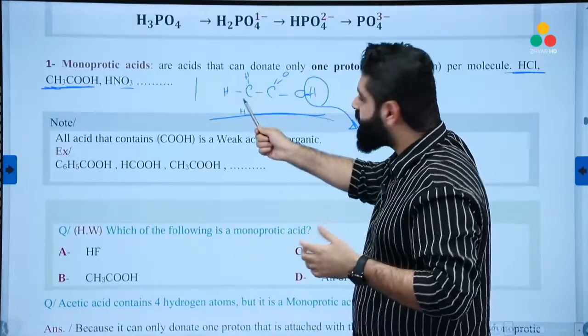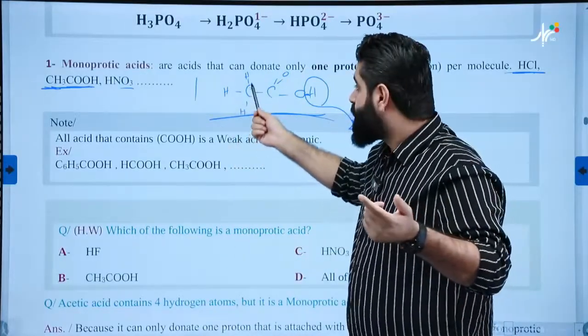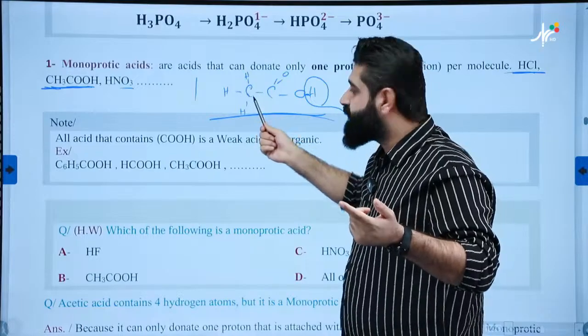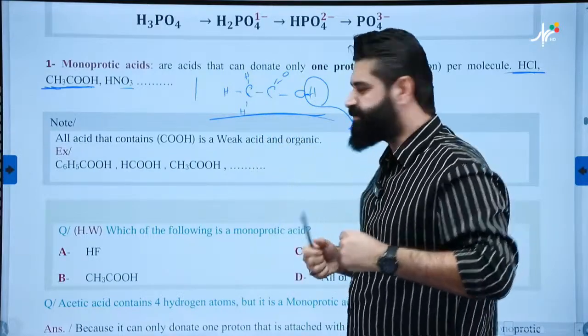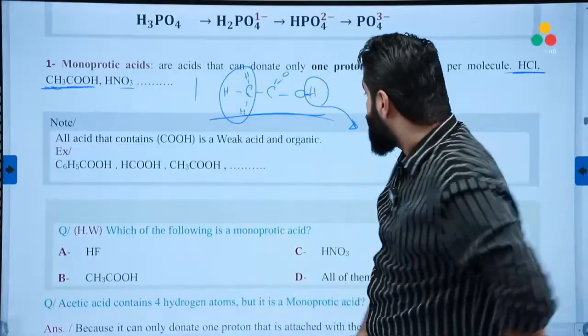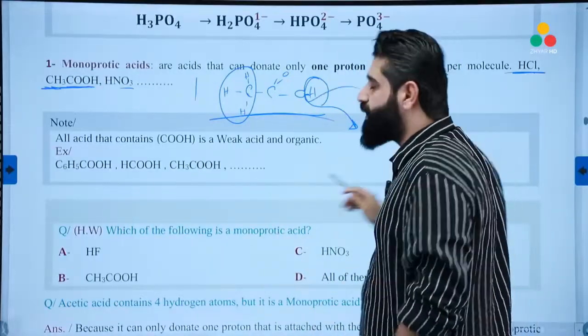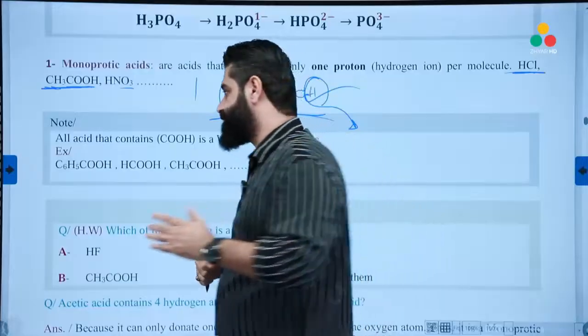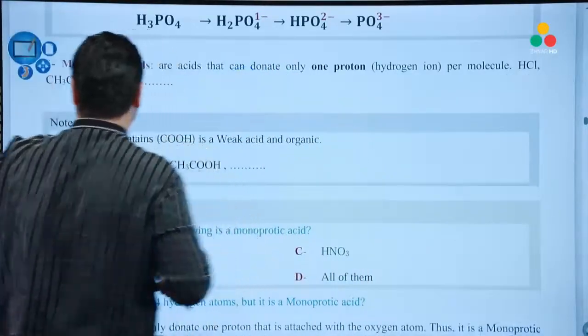Are the other hydrogens attached to the oxygen atom? No. They are attached to the carbon atom by a strong covalent bond. So these are not donatable. They are not donatable hydrogens. The only hydrogen that can be donated is the one which is attached to the oxygen atom. Good.